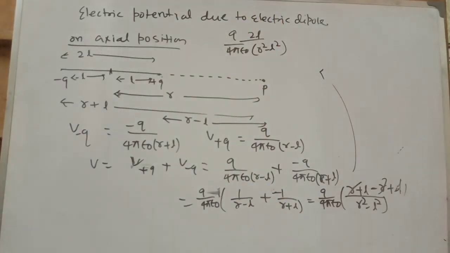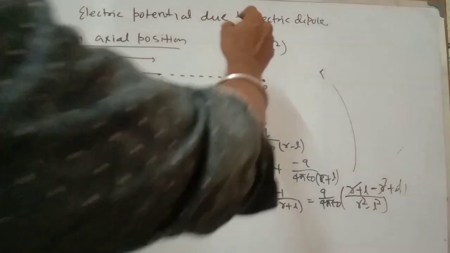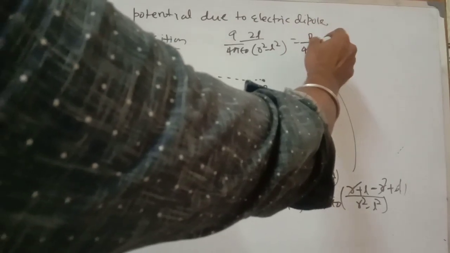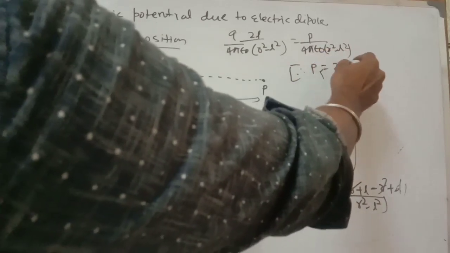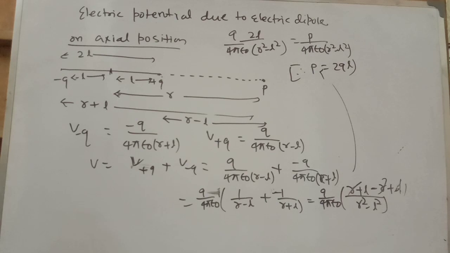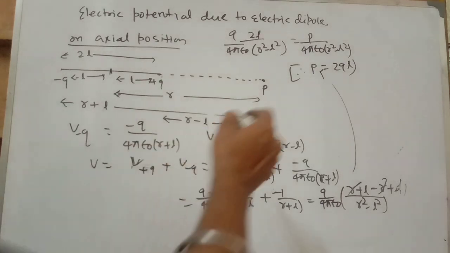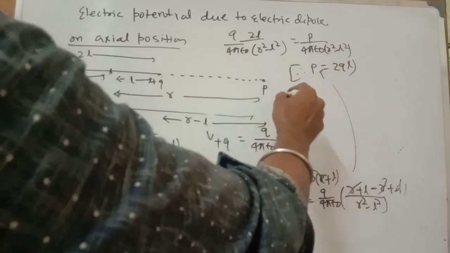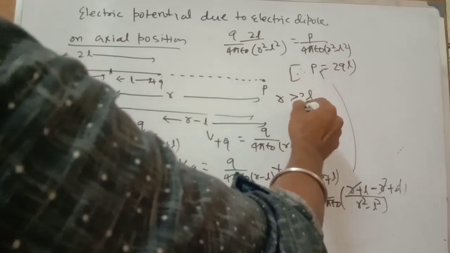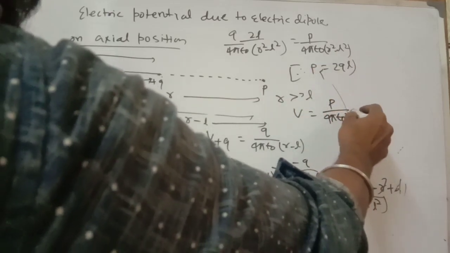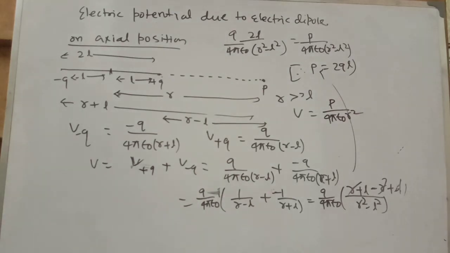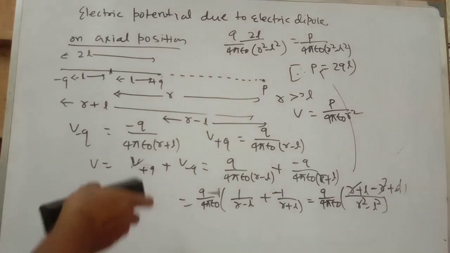So 2QL, we already told the product of charge and distance between the charges is called dipole moment, so you can write P by 4 pi epsilon naught into R square minus L square, since P equals 2QL. Now if we consider R is much greater than L, then the total potential you can consider P by 4 pi epsilon naught R square. Note down all things, you can pause the video and note down.